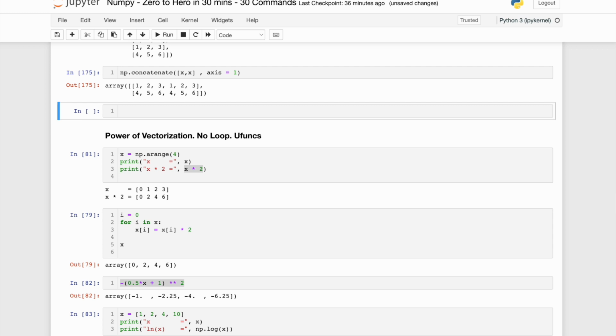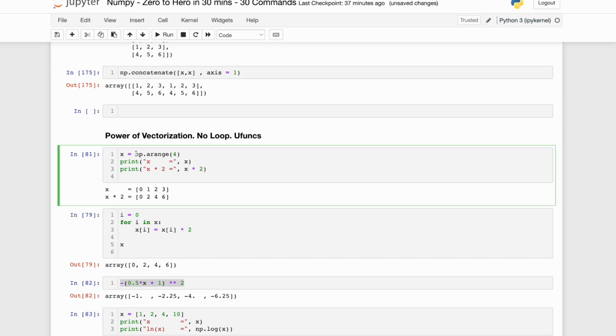Now here is the thing, right? Why is Numpy so powerful, so fast? This is the reason: the power of vectorization. There is no loop, and there is another functionality which is called universal functions, which Numpy has. Let's try to understand this with an example. I have defined a particular Numpy array with a range function, so it is 0 1 2 3 will be my Numpy array.